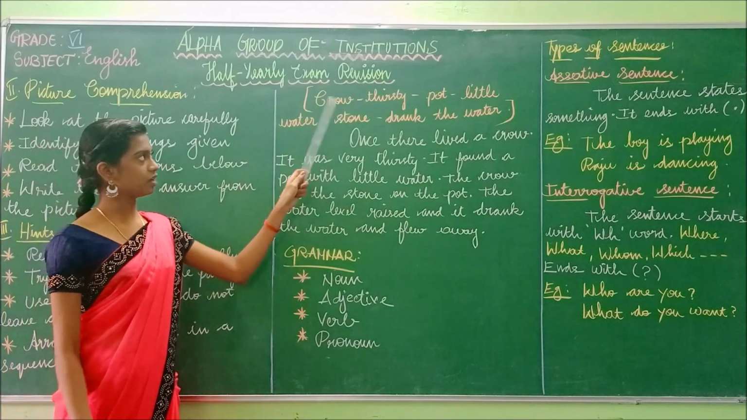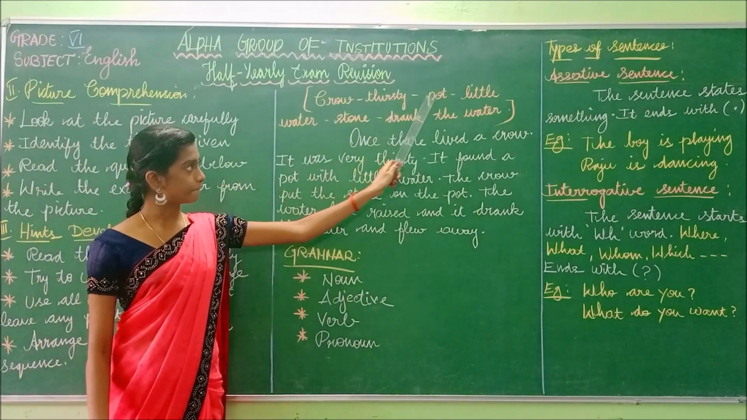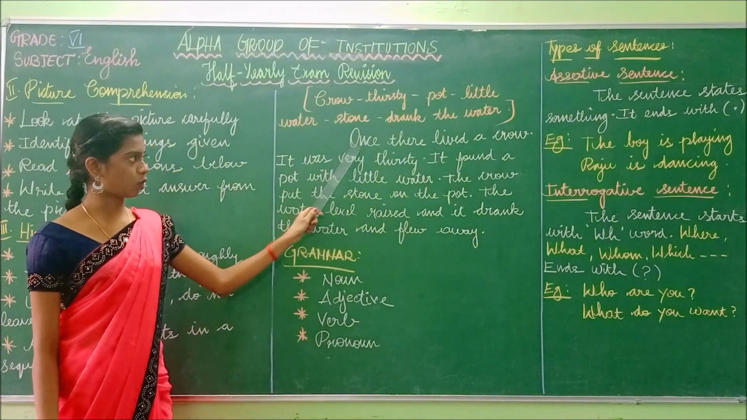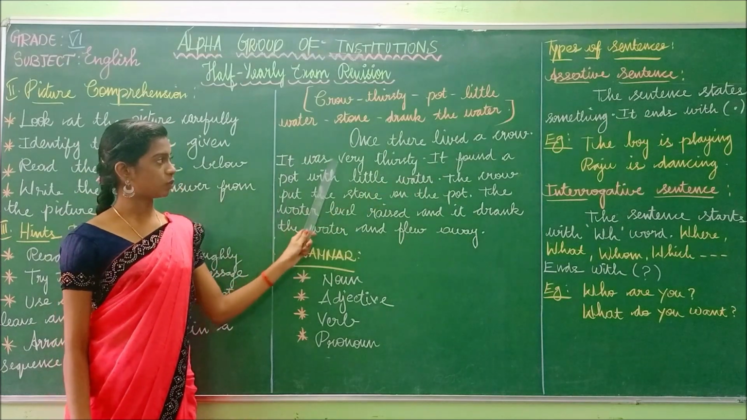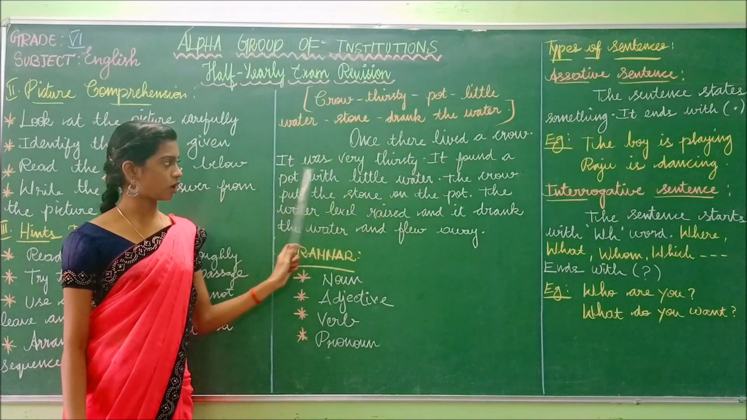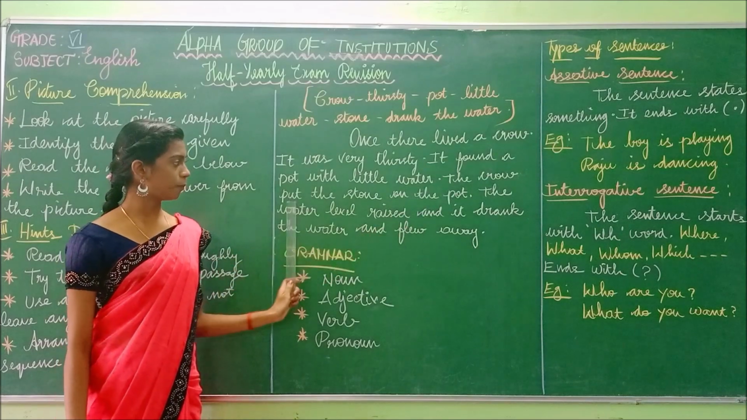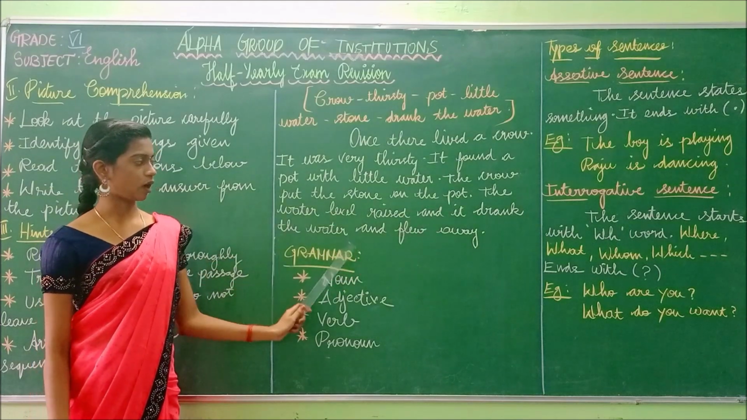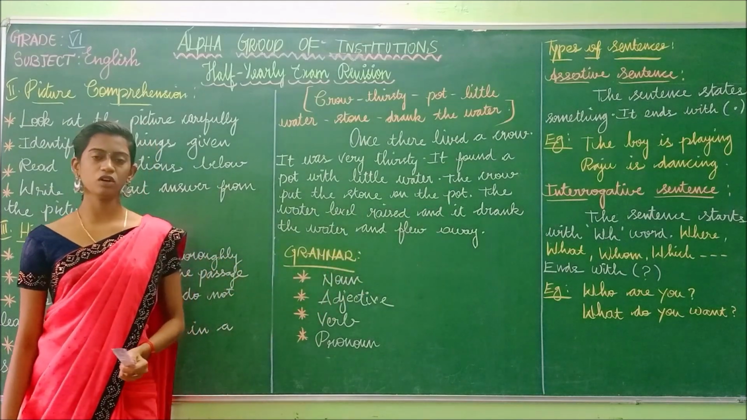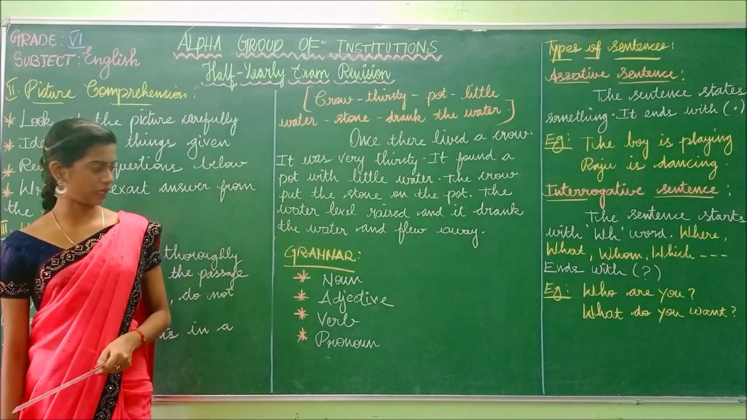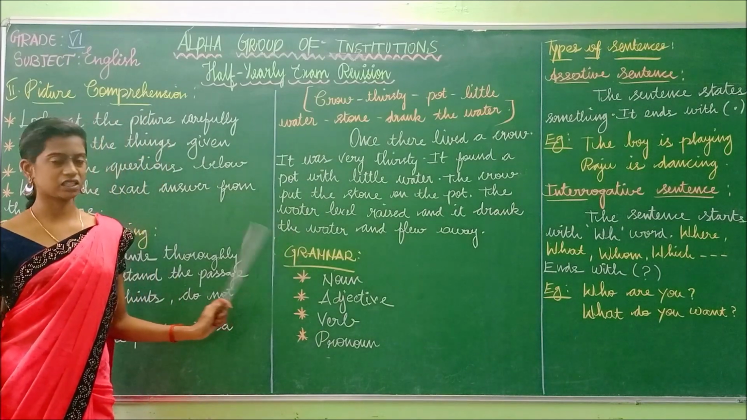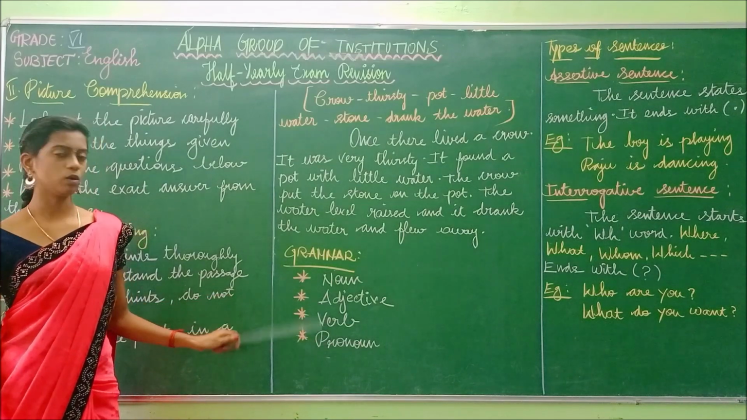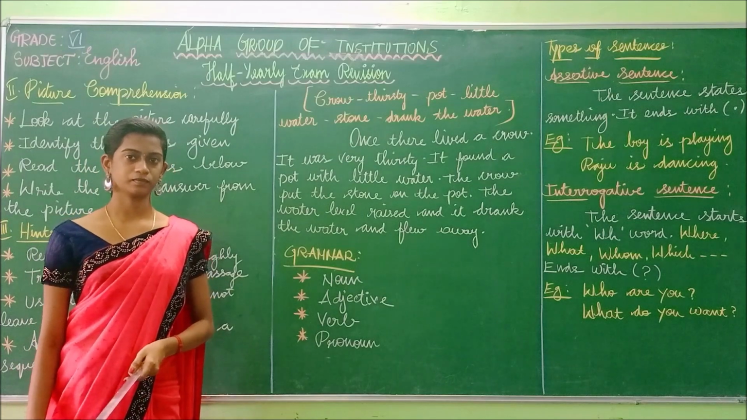Shall we read once again? Crow, thirsty, pot, little water, stone, drank the water. Once there lived a crow. It was very thirsty. It found a pot with little water. The crow put the stone on the pot. The water level rose and it drank the water and flew away. Likewise, you have to build a story for hints developing. Next, we are going to revise the grammar topics: the noun, adjective, verb, pronoun. Now let us see one by one.